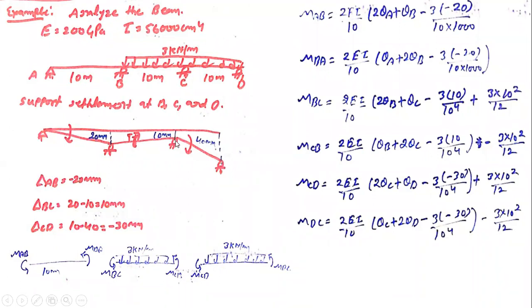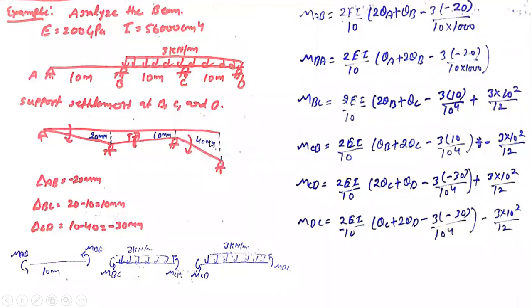For the BC segment, what will be the value? 20 minus 10, so that comes out to be 10 only. Then for this particular segment, 10 minus 40. So what is the differential settlement? That is what I am interested in.